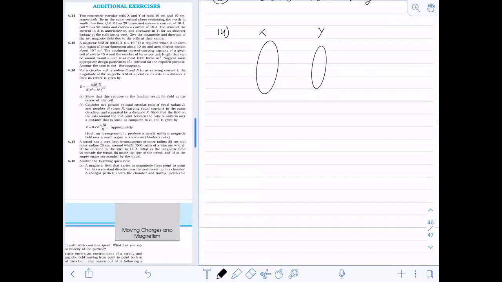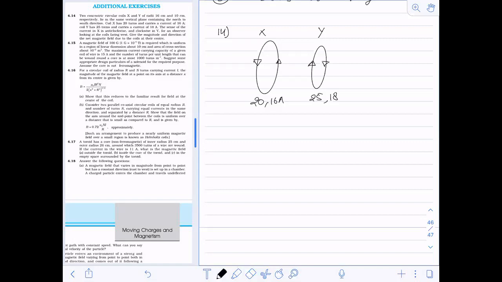X has 20 turns and carries 16 ampere. Y has 25 turns and 18 ampere. The sense of current in X is anti-clockwise, and clockwise in Y. Now give the magnitude and direction of the net magnetic field due to the coils at their centers. So what is the net magnetic field due to the coils?